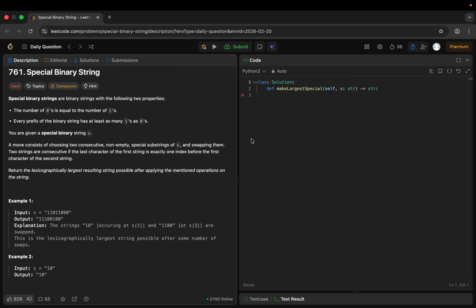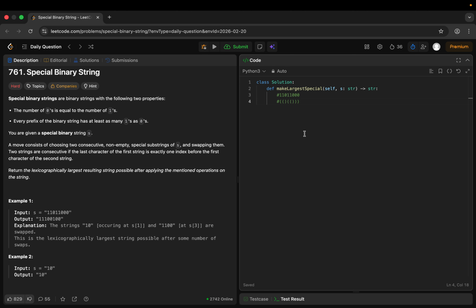So let's take this example, 11011000. You can think of it like balanced brackets, one for the open brackets and zero for the closed brackets. Here 1 behaves as an open bracket, so open, then again open, then close, then open, then open, then close and close.